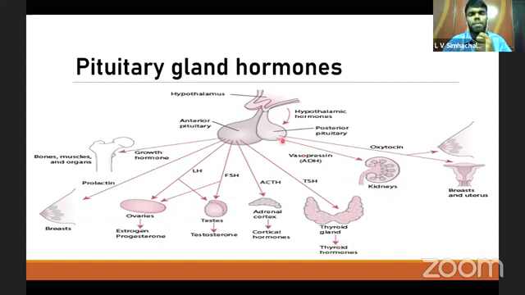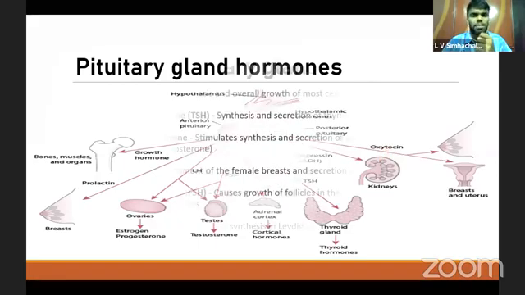From the posterior pituitary, there are two hormones, vasopressin and oxytocin. Vasopressin is the ADH, antidiuretic hormone. It acts on the kidneys to increase the absorption of sodium and water, reducing their going out of the body. It also releases oxytocin, which acts on the uterine muscles to contract.